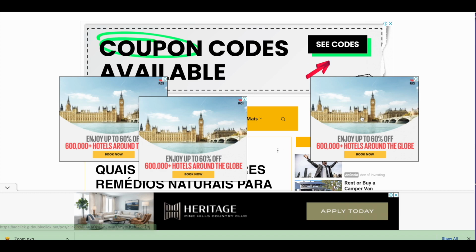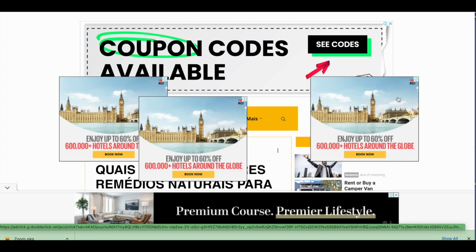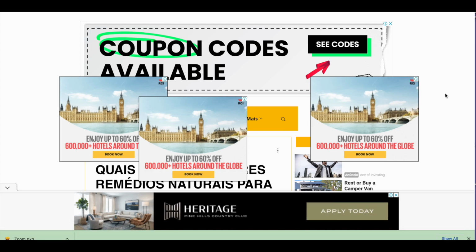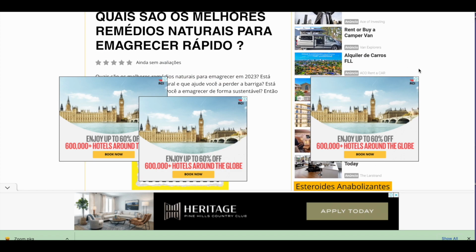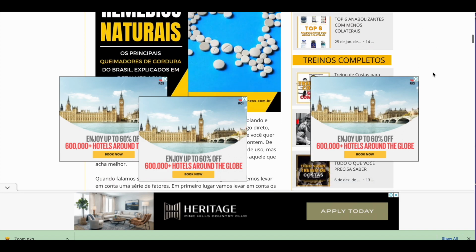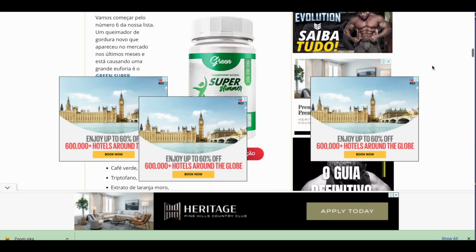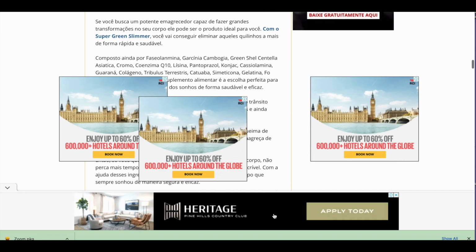These are 3 sticky ads right on top, right in front, that I can't close, and I'm forced to click on. And it's covering the content of the web page. And there's another ad on the side. Oh, there's another ad in the middle. There's another ad on the side. There's another ad on the side. Oh, and another ad. Here's another ad. And there's one on the bottom.